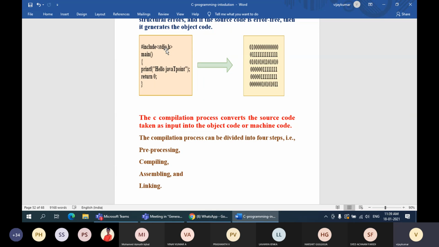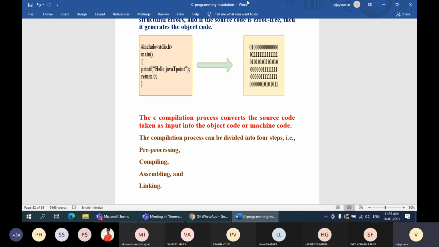Look at this statement: hash include stdio.h. What exactly are you telling the compiler? You are telling it to include this stdio.h file in this particular programming environment. Now try to understand what this stdio.h is.